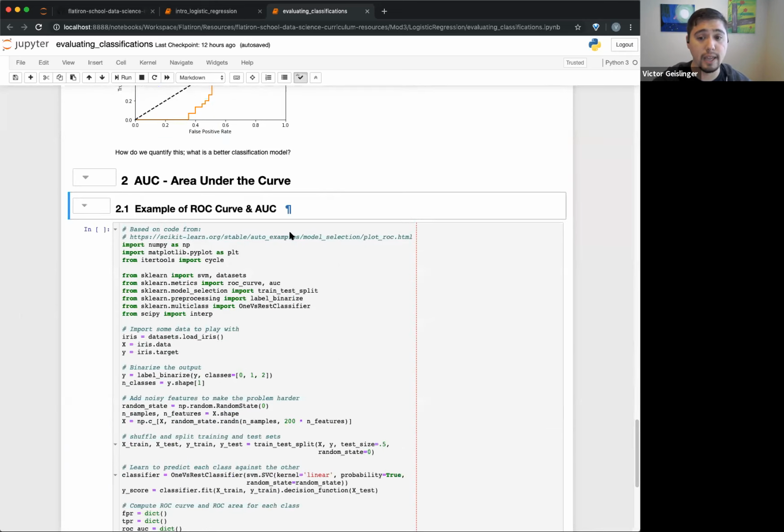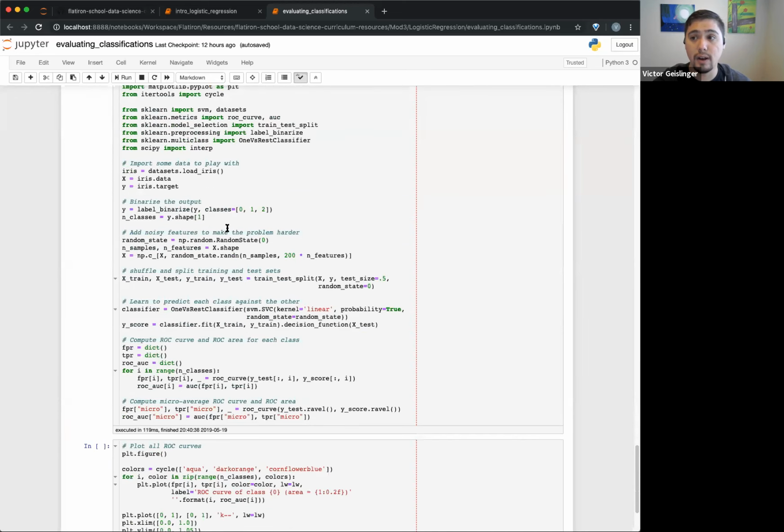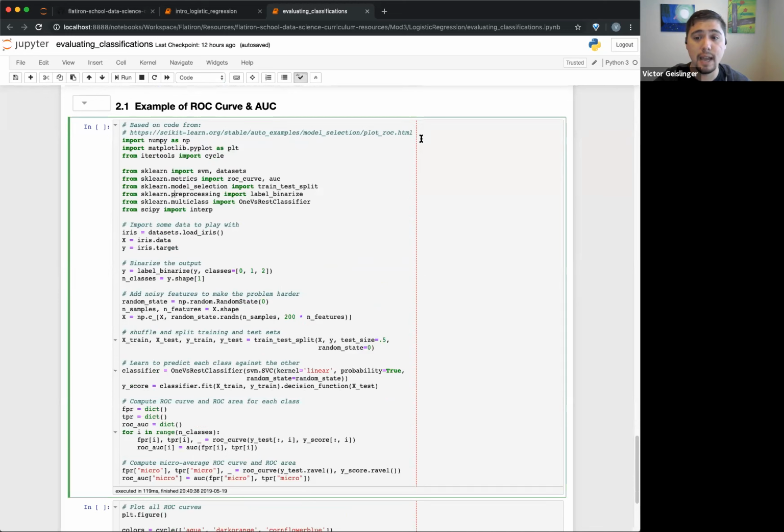Okay, so really our AUC will range from 0.5 to 1, right? So I'll show you some implementation here. And this one's actually directly from this code right here from scikit-learn. Just know that we're using a different classifier, which is not really important. It's showing that we can get a different ROC curve.